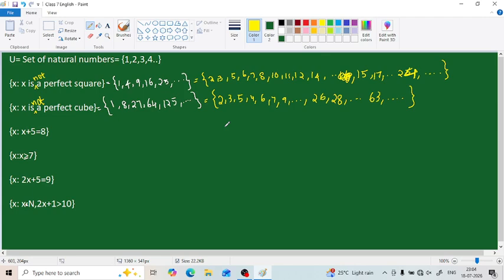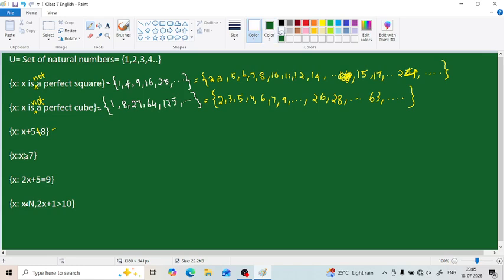Okay, so this forms the complement of this set. Then moving on to the next one. What is the question? Set of all x such that x plus 5 equals 8. So in a direct manner, how can we tell its complement? Set of all x such that x plus 5 is not equal to 8. That will be the answer.